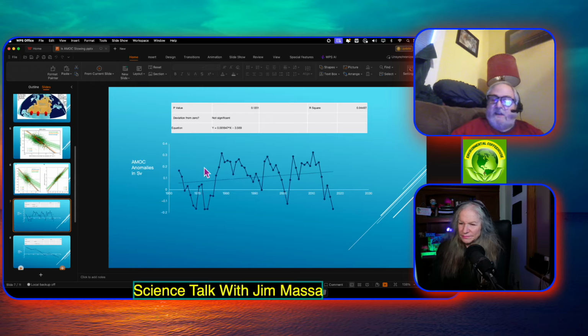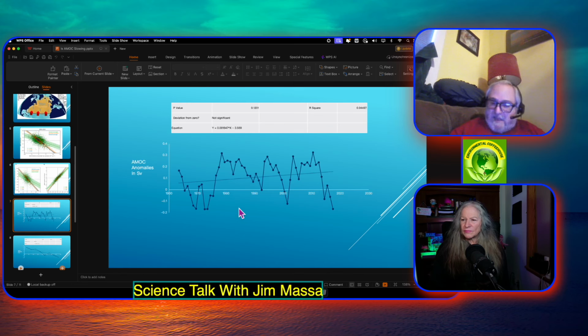If you're testing at the 99% level, the critical value is 0.01. In other words, a value less than either 0.05 or 0.01 would tell you that you have a significant result. Well, 0.12 is greater than either of those values, which means we have an insignificant result, which means that, in essence, this line does not differ from 0.